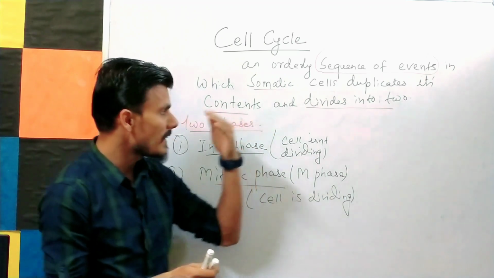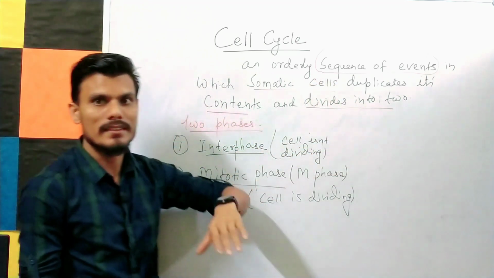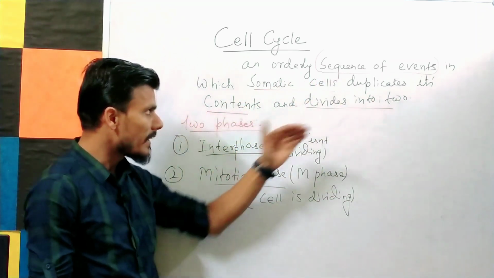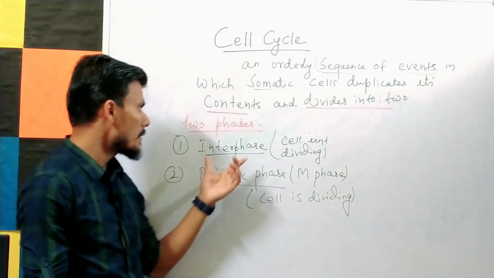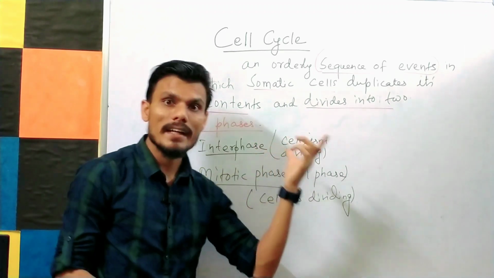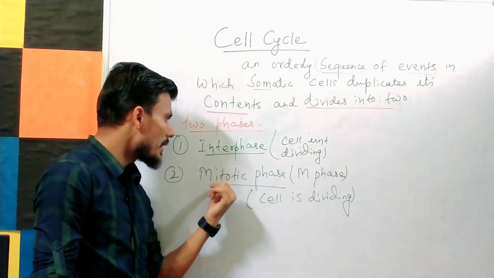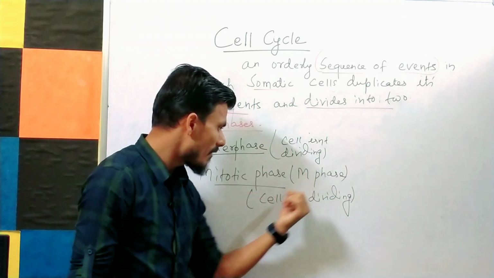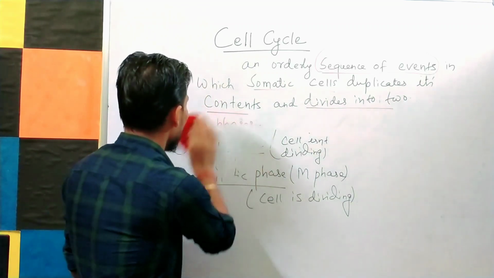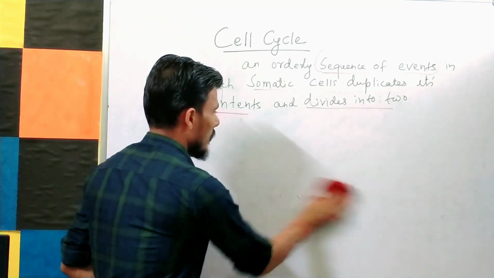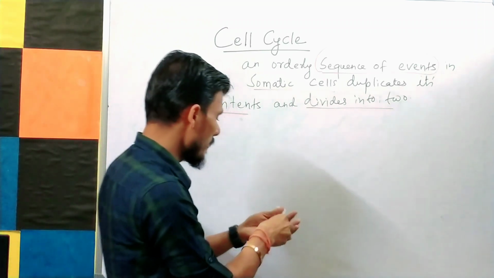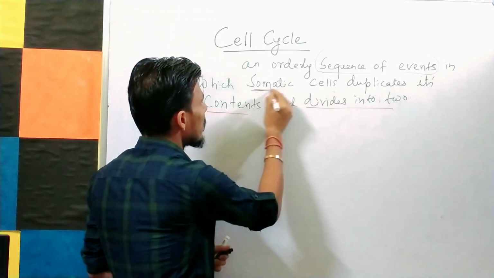Okay, so you can say that the cell cycle is a series of events, or sequence of events, in which the somatic cell duplicates its contents and divides into two, and it consists of two phases. One is interphase, when the cell is not dividing, it means the cell is getting ready for division, and then they will be entering into the mitotic phase, also known as M phase, when the cell is dividing. So before entering into the details of these two phases, we'll see what are somatic cells.